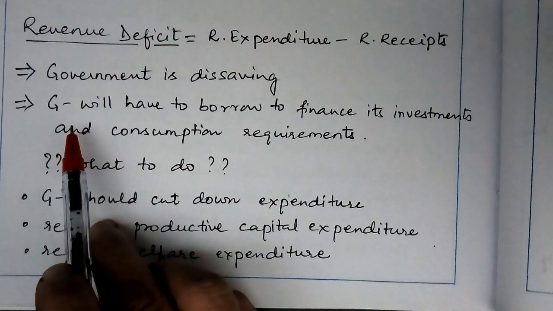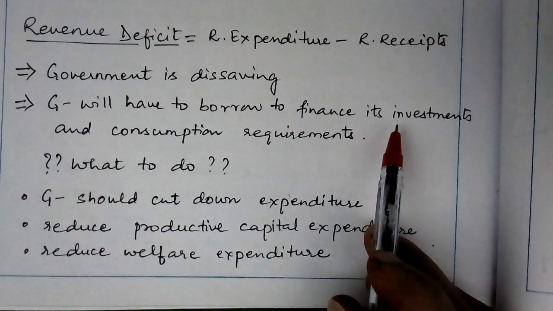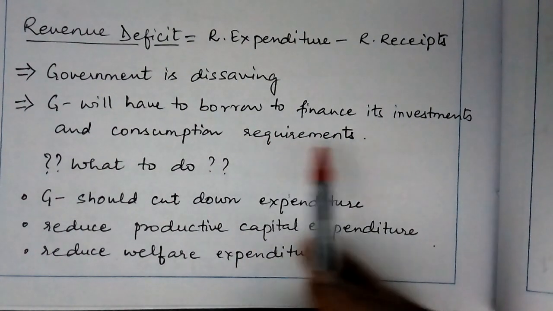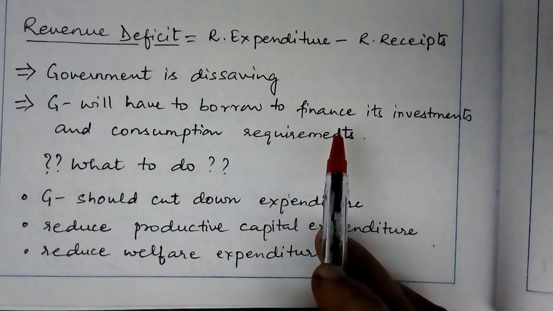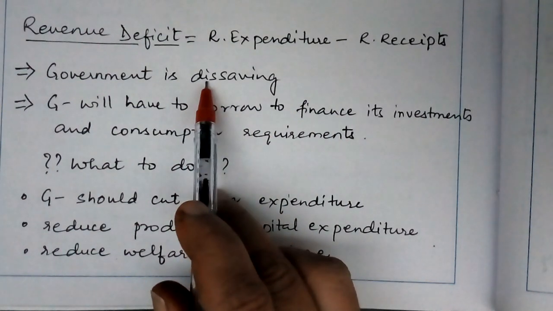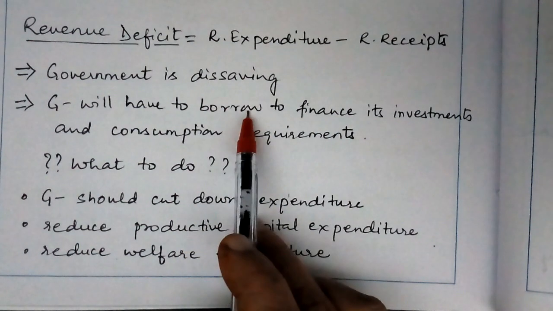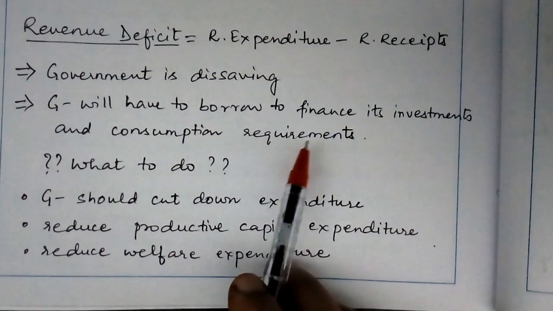The government will have to borrow in order to finance its investment and its consumption requirements. Since the receipts are falling short of expenditure, the government will have to either use up its savings or will have to borrow to finance its investments or its expenditure.